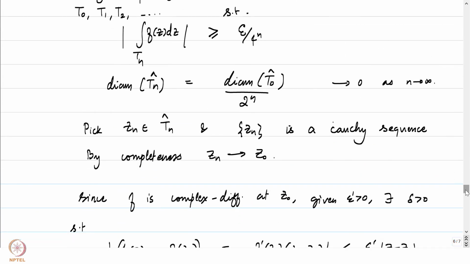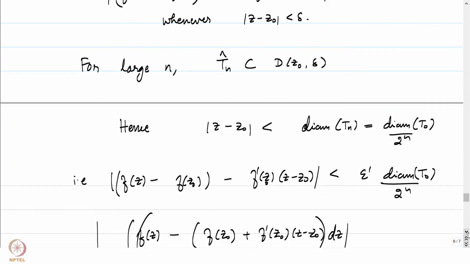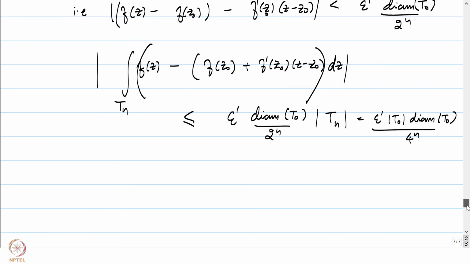So here, parallelly, we could also note that the arc length of Tn is arc length of T0 by 2 to the power n, because arc length of Tn is equal to arc length of Tn minus 1 by 2. So inductively we get hold of this. But then what is the thing inside the absolute value that we have written here?